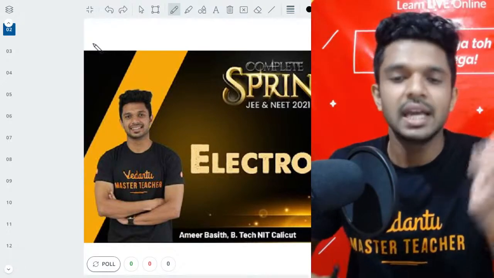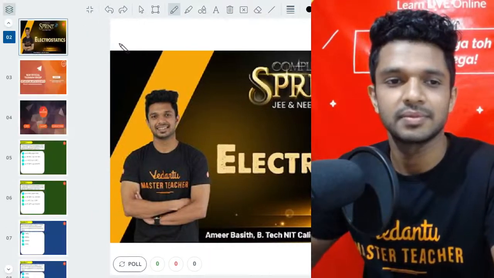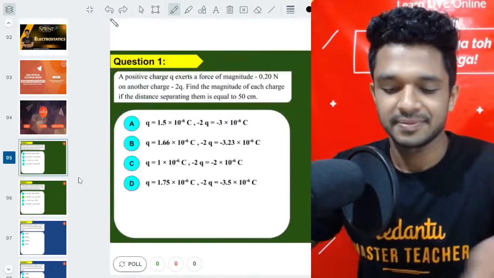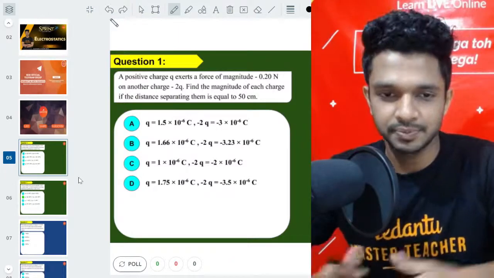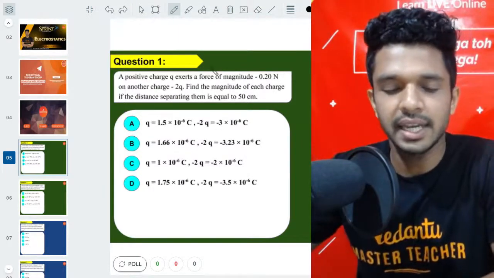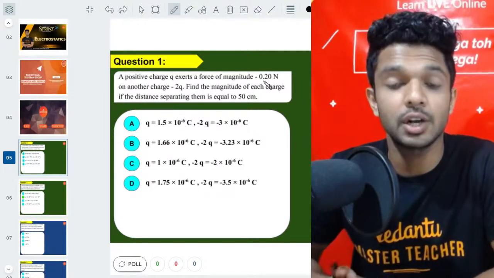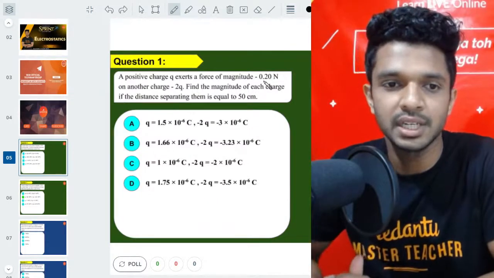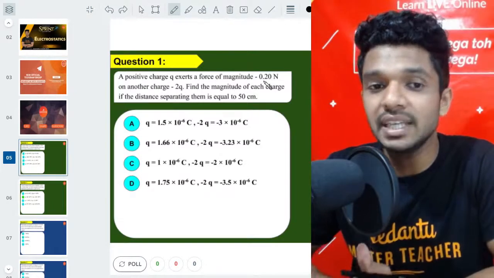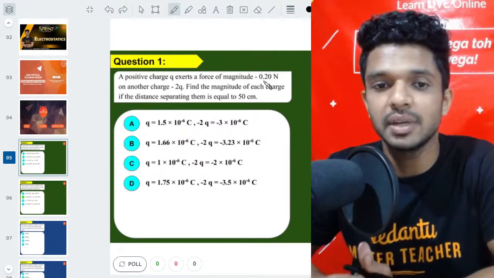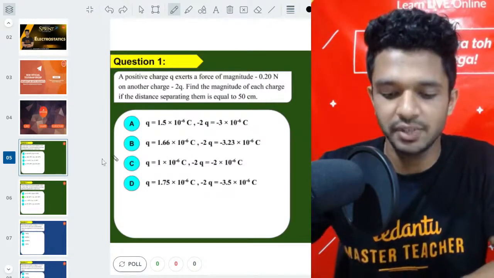So here we go with the very first question. Yes, Zara, here we go. The first question goes like this: a positive charge Q exerts a force of minus 0.2 Newton on another charge of minus 2Q. The question is, find the magnitude of each charge, if the distance separating them is equal to 0.5 meters or 50 centimeters.